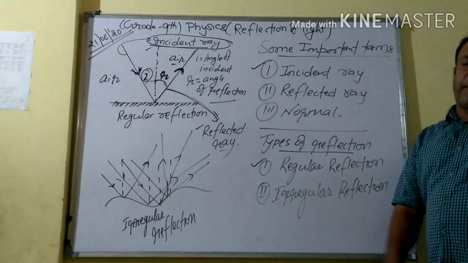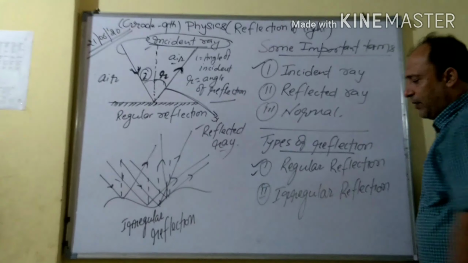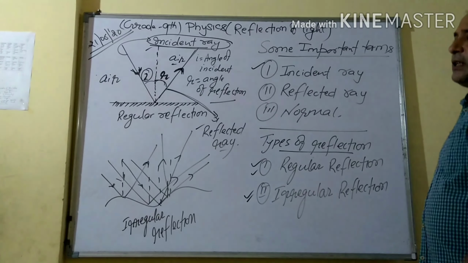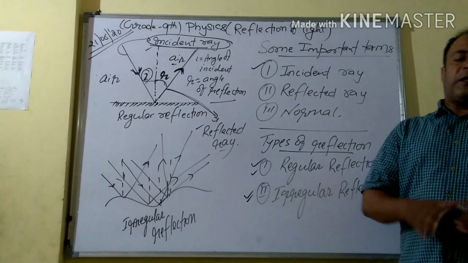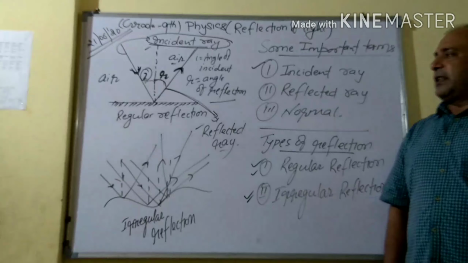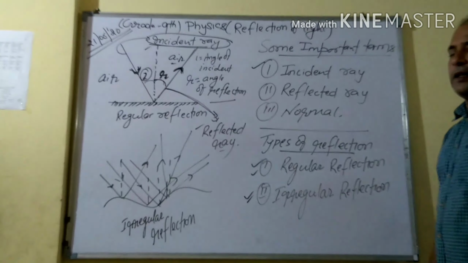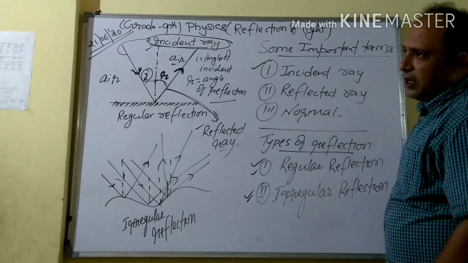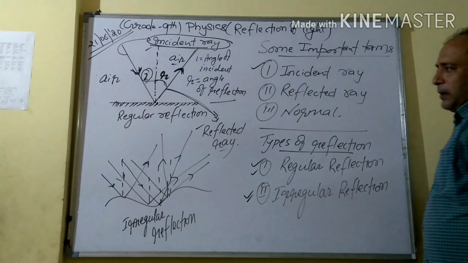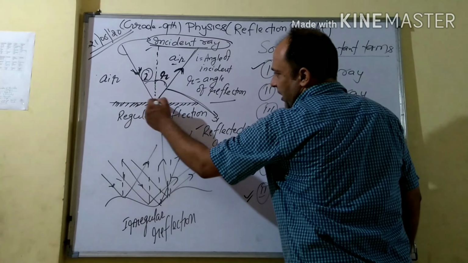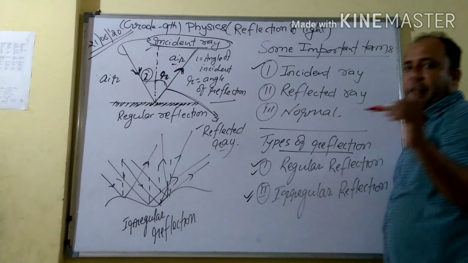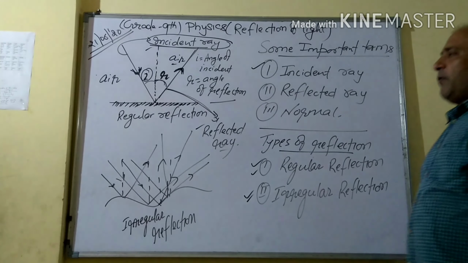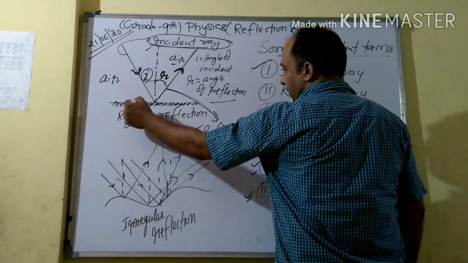Therefore, there are two types of reflection. One is regular reflection, another is irregular reflection. So what is the meaning of regular reflection? If the reflecting surface is very smooth, and reflection happens on that surface, such kind of reflection is called regular reflection. See this diagram, you can say this is a smooth surface. One more thing I am telling you, there is no 100% smooth surface. But for ideal condition, we can say this is a smooth surface.